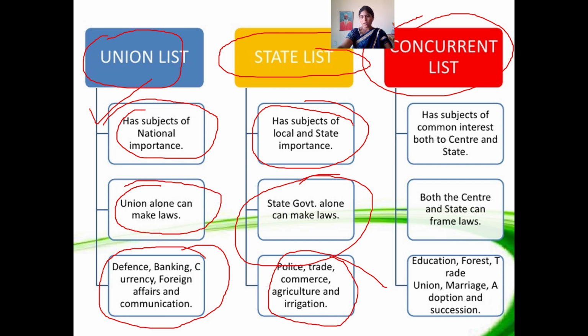Okay? Next, coming to the concurrent list. Concurrent list means some subjects are linked with both the state government as well as the central government. In this regard, our state government plus our central government together take some decisions. So these are the common interests of both center and state. Regarding this, both the center and state government can frame the laws.